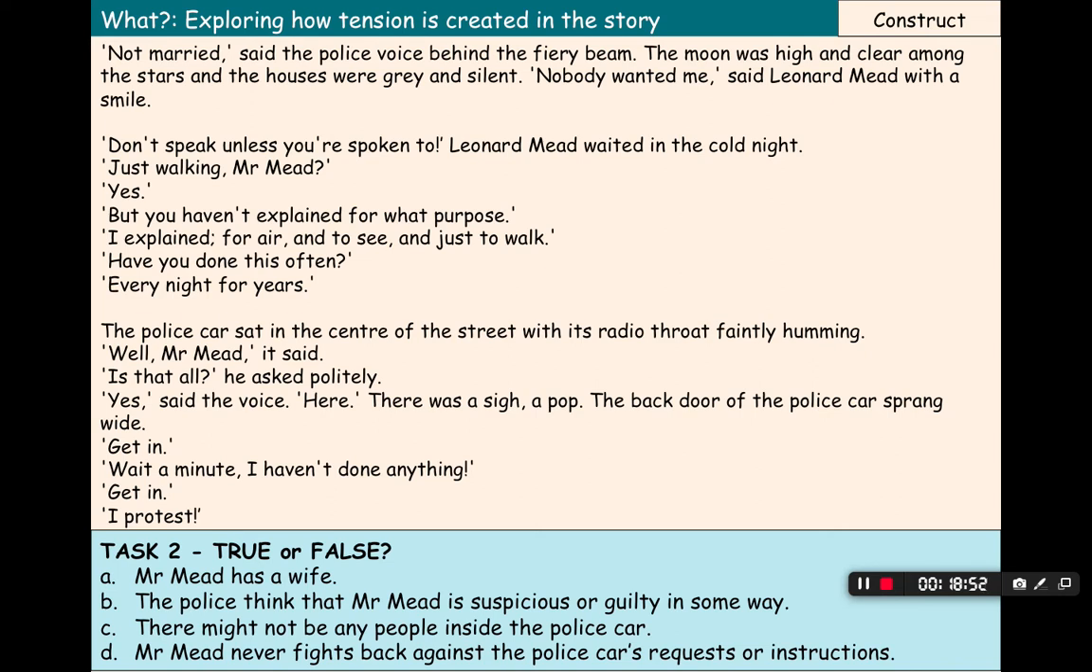And then D, Mr. Meade never fights back against the police car's requests or instructions. Well, to find the answer to that one, we look down here in the bottom. And when he's told to get into the car, he does say with an exclamation mark, which means he could be shouting back, I haven't done anything. And then when they tell him to get in again, he says, I protest, which means I'm actually saying I don't want to do this. I don't think this is right. So D is false. He does actually try to fight back verbally and say, listen, this isn't fair. Why are you taking me in the police car?